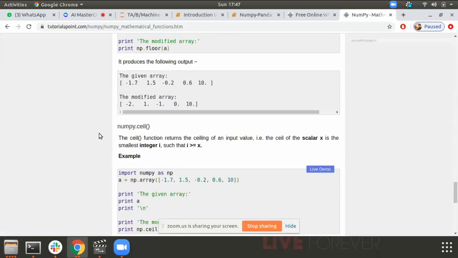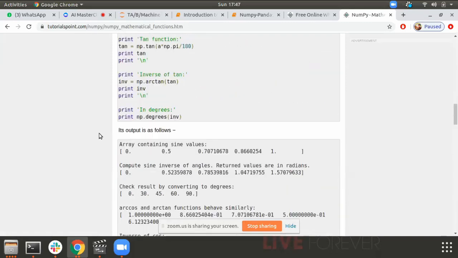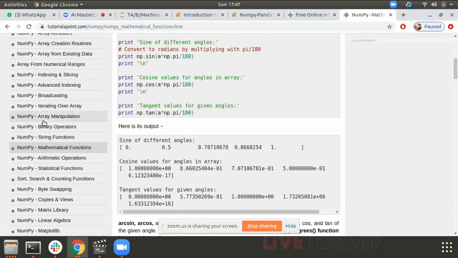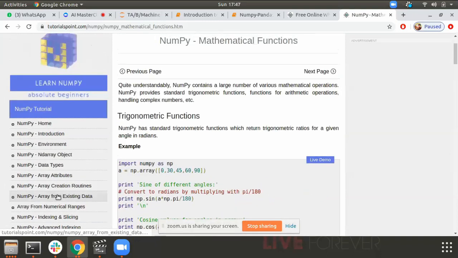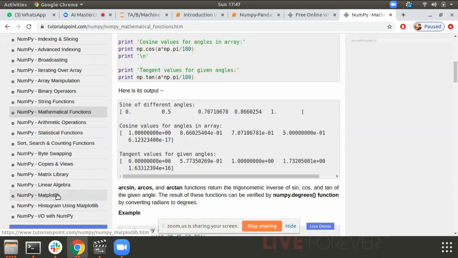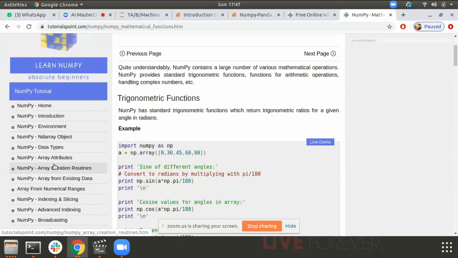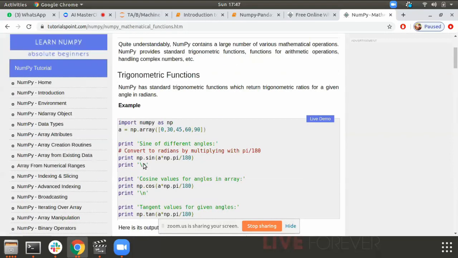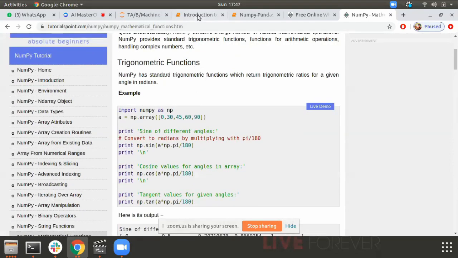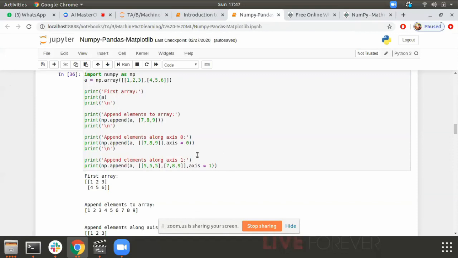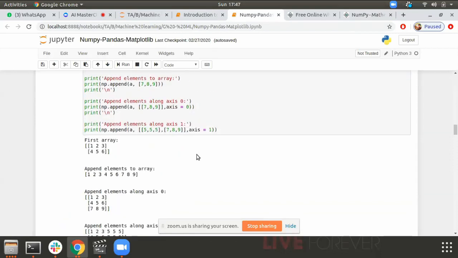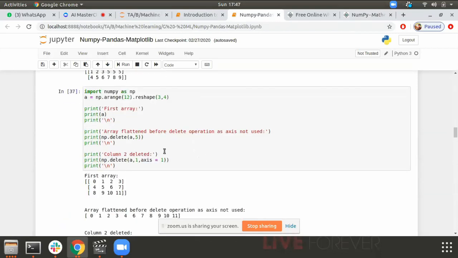So try to explore this site, and I think the content given on Tutorials Point is more than enough to get started on your career in data science. This site is really nice. You can just go there and try to explore it more. Okay. So yeah, the other thing is we are seeing the delete function now.